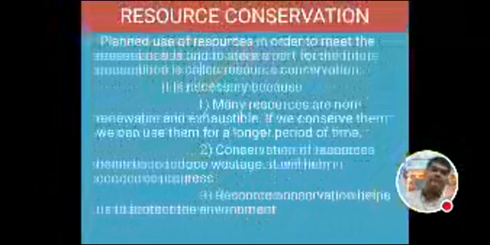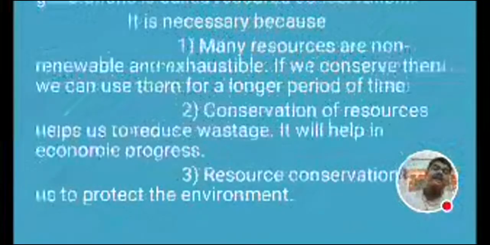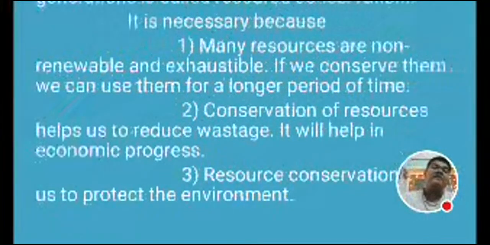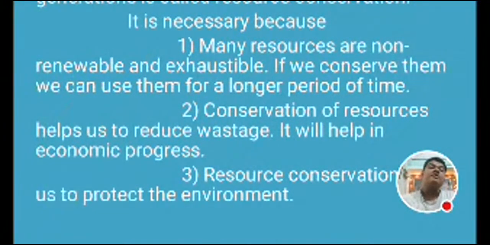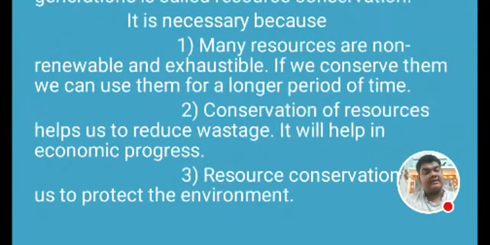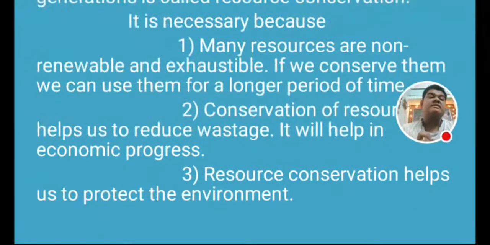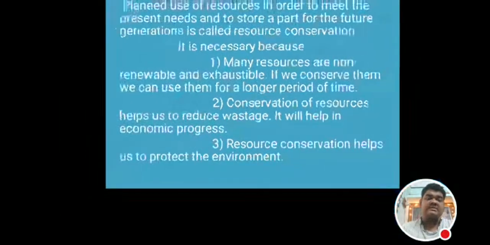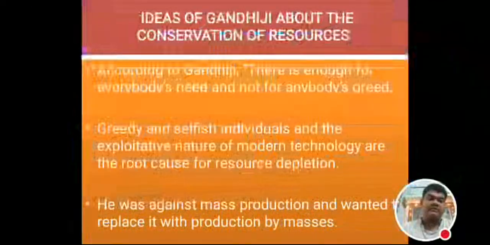Now, resource conservation. Why is it necessary? It is necessary because many resources are non-renewable and exhaustible. If we conserve them, we can use them for a longer period of time. Conservation of resources helps us to reduce wastage. It will help in economic progress. Resource conservation also helps us to protect the environment.